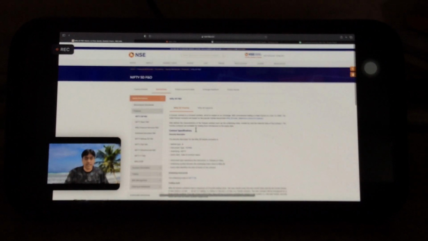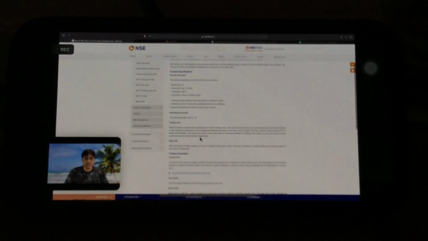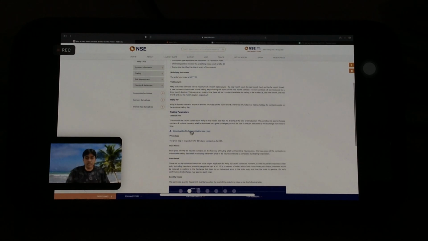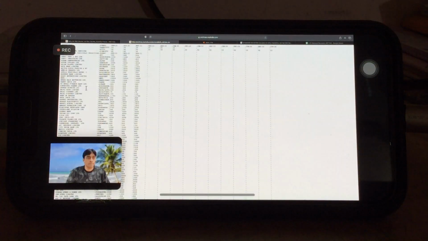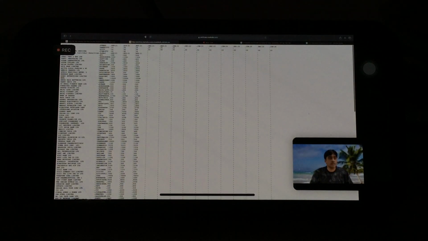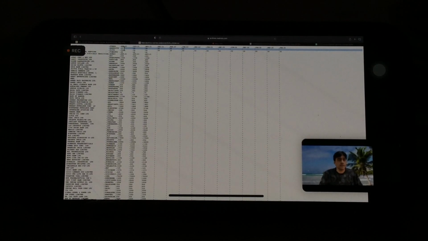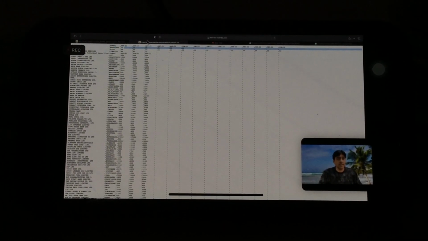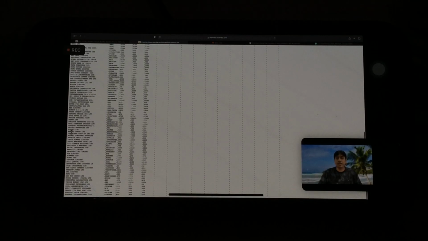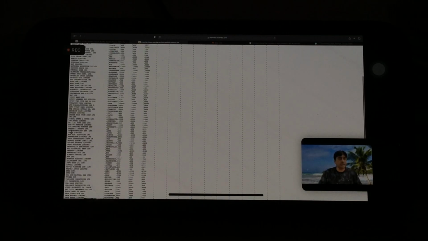So here we can see on the NSE web page, Nifty 50 futures, there will be a download file for permitted lot size. Right. So here we can see first is Nifty lot size is 24. There are three expiries available: September, October, and November for all the FNO. This is the list of all stocks which are available for futures and options trading.